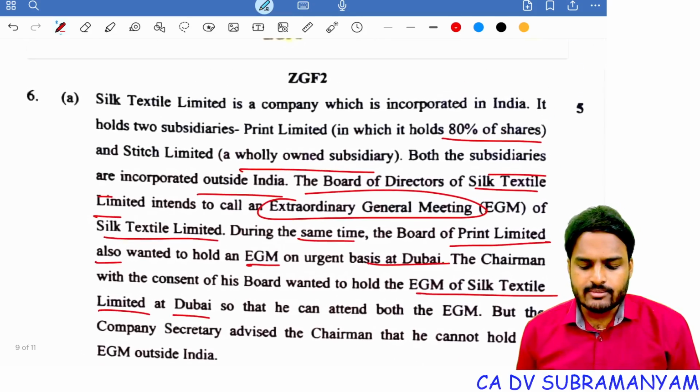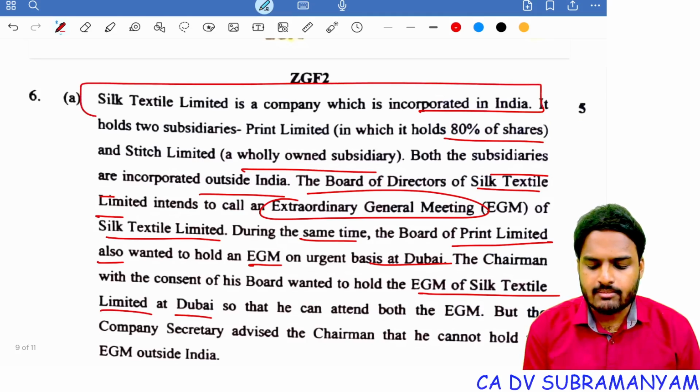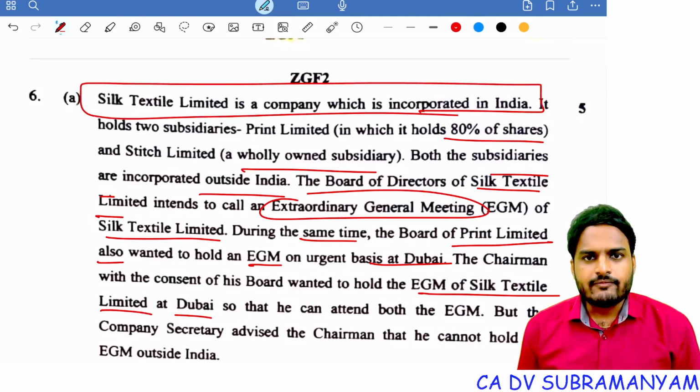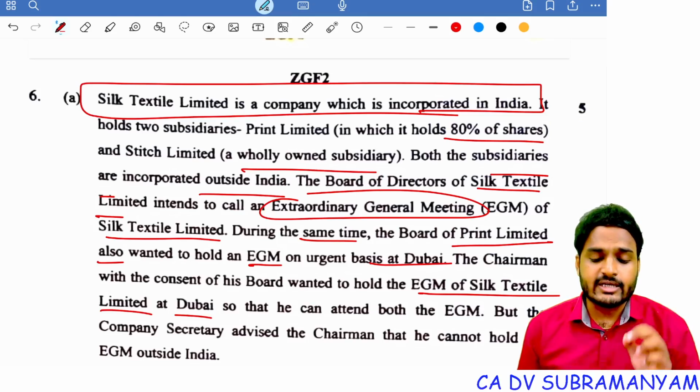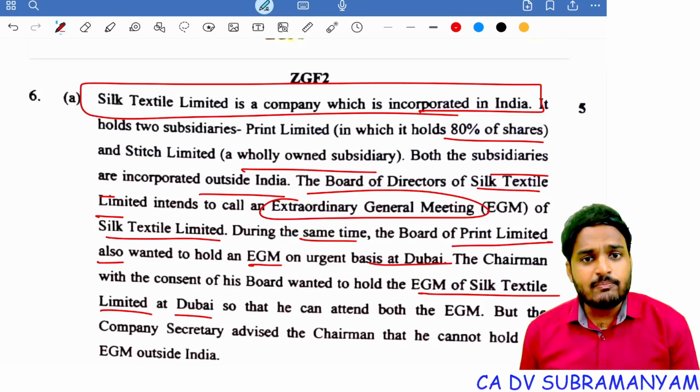See, Silk Textile Limited is a company which is incorporated in India, ma'am. So a company, if it is incorporated in India and if it wants to conduct an extraordinary general meeting, it can conduct the EGM at any place in India.